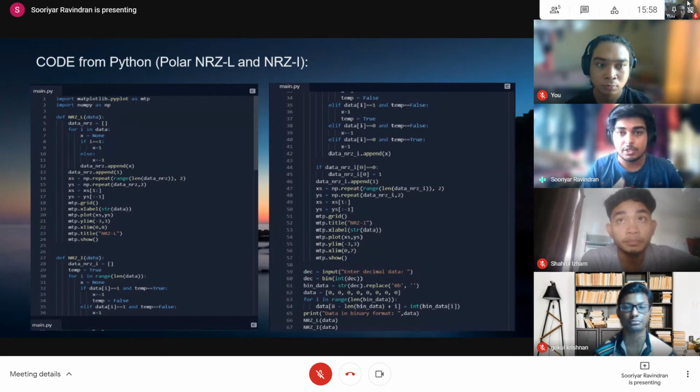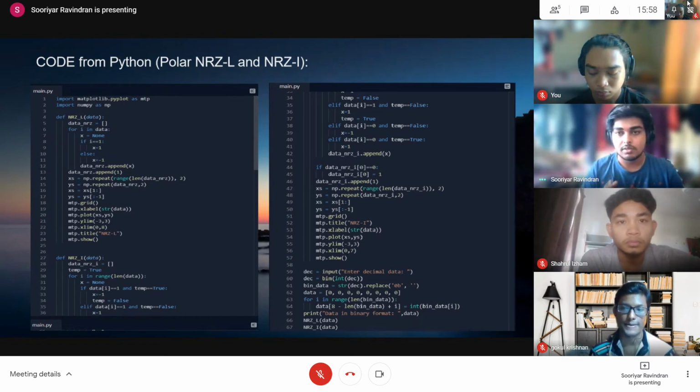The same can be said for 0. If the value of 0 is true, there will be no inversion. If the value is 1, inversion will occur. If it's -1, it will go to 1, and if it's 1, it goes to -1, because the value of binary is 1. And the code from line 44 to 57 is for plotting the graph.